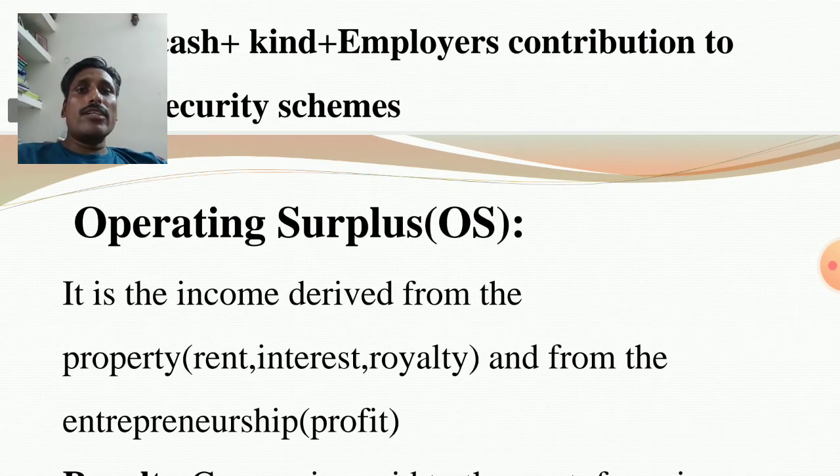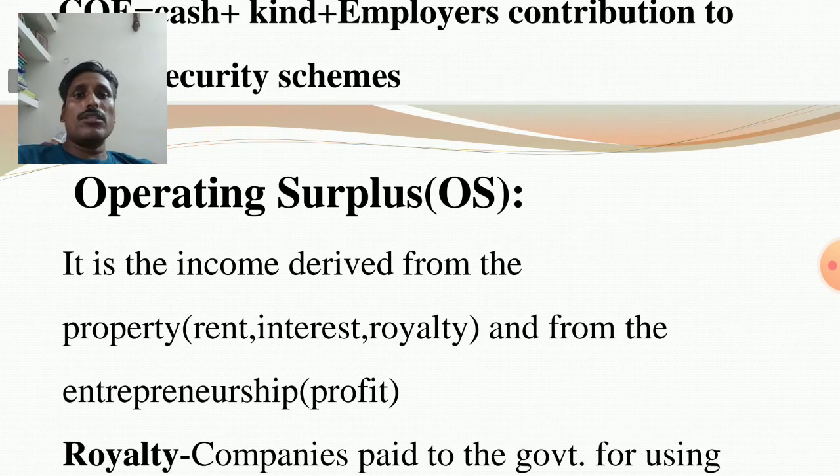Next one, operating surplus. Operating surplus is the income derived from the property. Suppose someone uses your land, then he pays you rent. I lease my land to someone, so I receive rent.